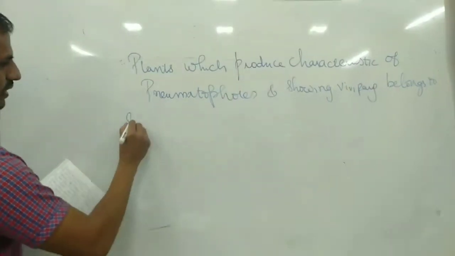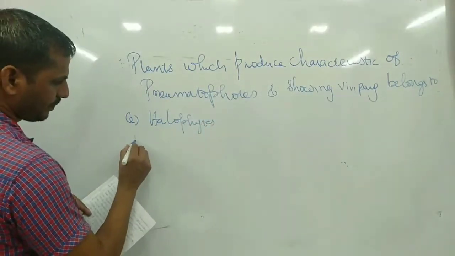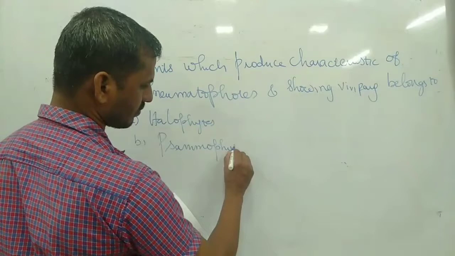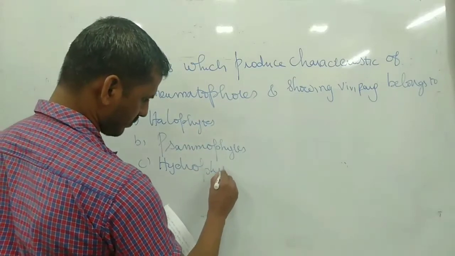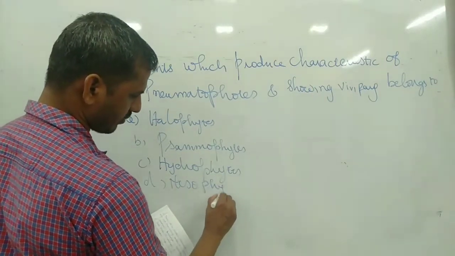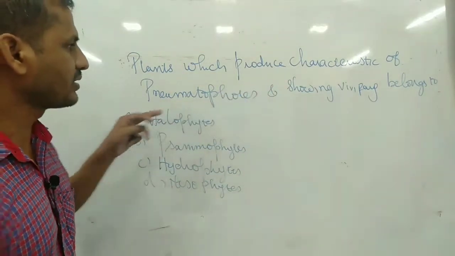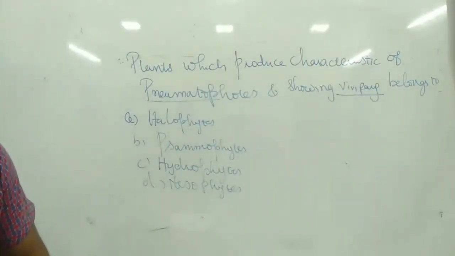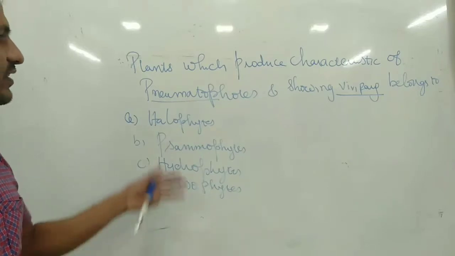Option A halophytes, option B psammophytes, option C hydrophytes, and D mesophytes. So the plant which produces pneumatophores and shows vivipary germination, they asked.